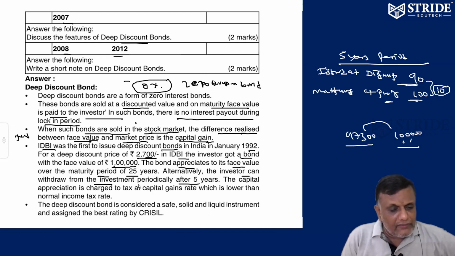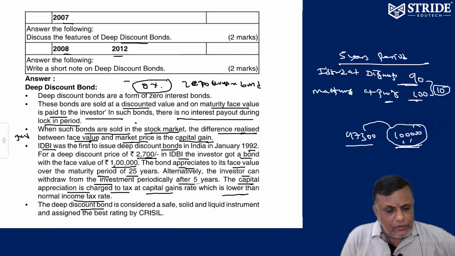But alternatively, the investor can withdraw from the investment after 5 years. Suppose you contribute 1 lakh to the company; every 5 years you can withdraw the money periodically. Sir, I need 30,000. Okay, withdraw. Sir, I need 40,000. Okay, withdraw. So the capital appreciation is charged to tax at capital gain rates, which are lower than the income tax rate.